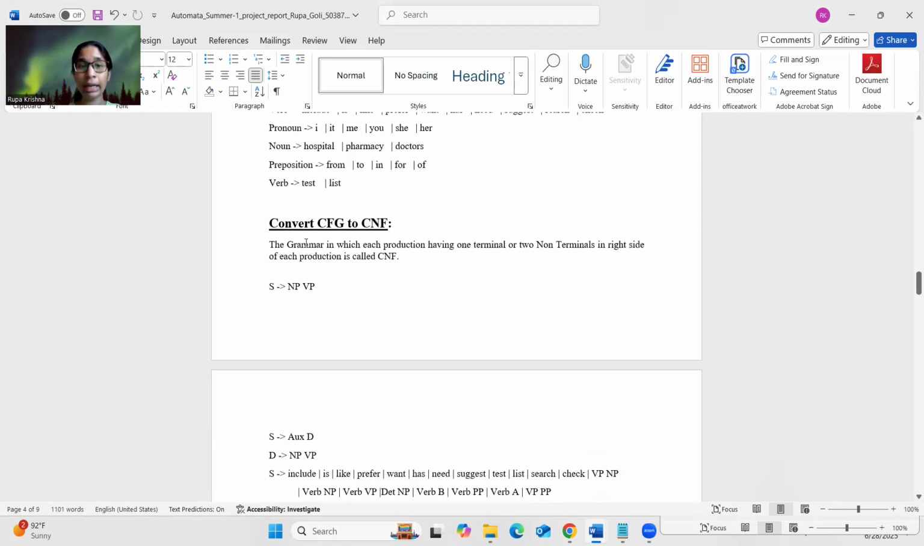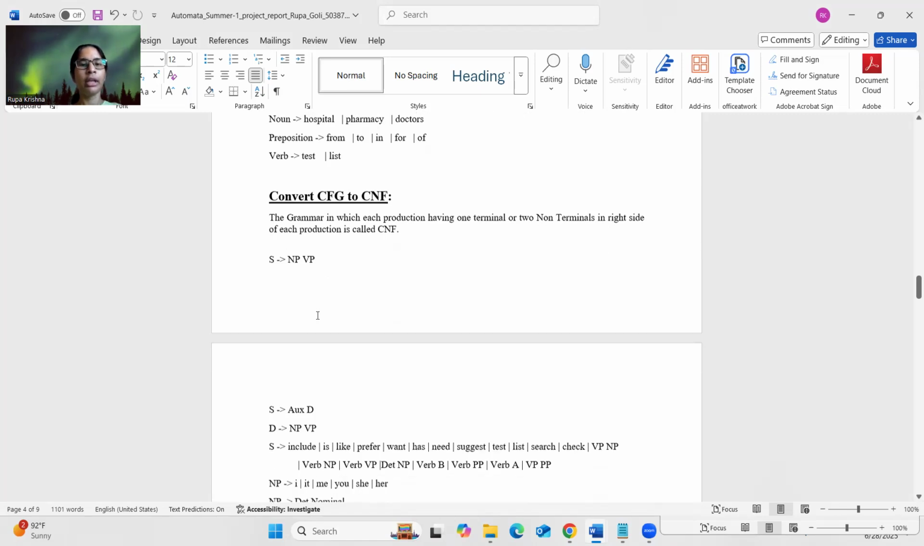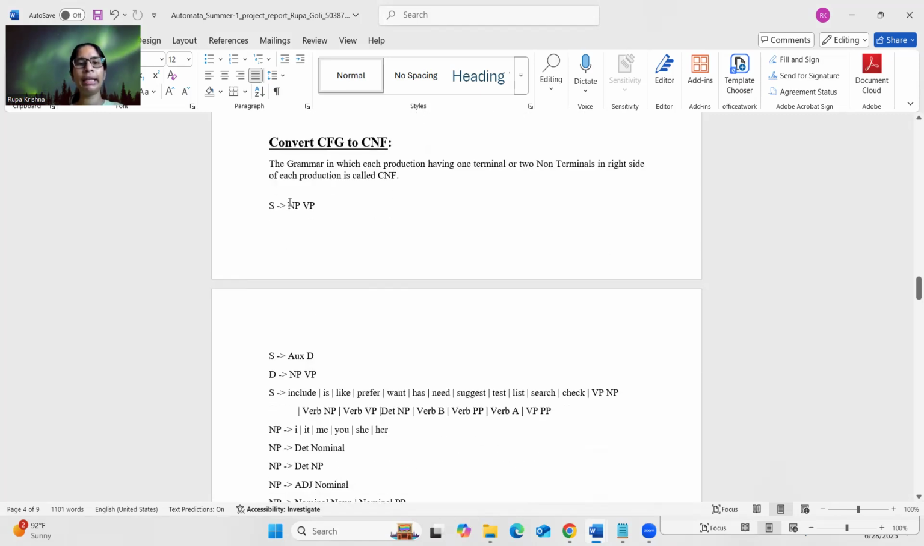So here, this is what I have used to convert CFG to CNF. Chomsky normal form is the grammar in which each production has one terminal or two non-terminals on the right side. So in this grammar, the right side accepts only two non-terminals. It can be one, which is valid, and it is valid for two also, but it should not contain more than two.